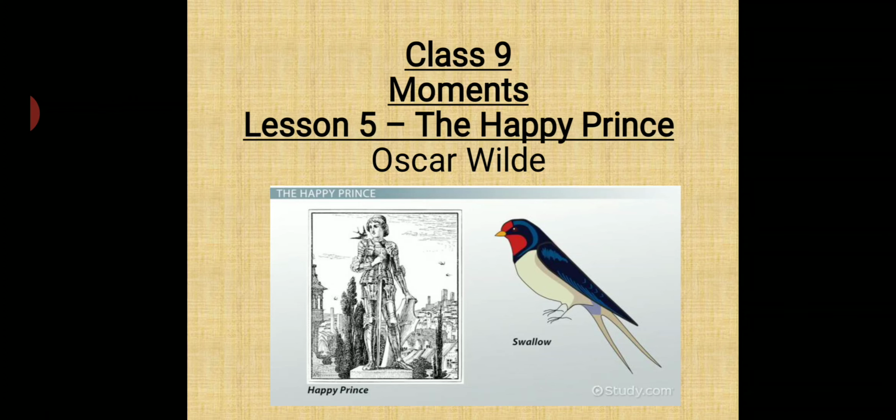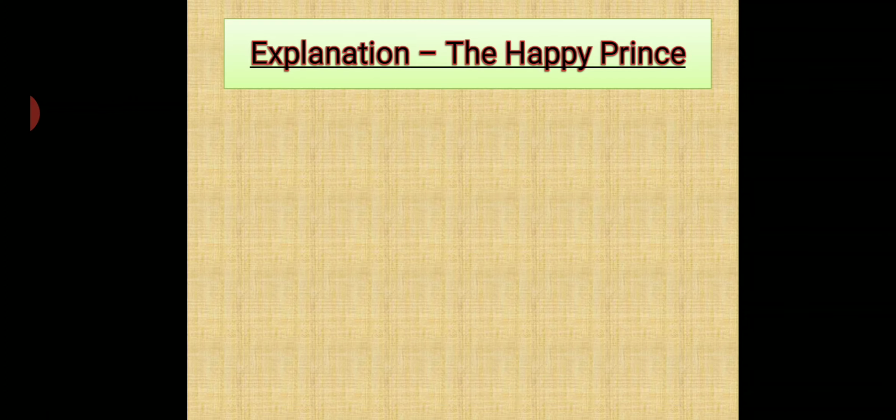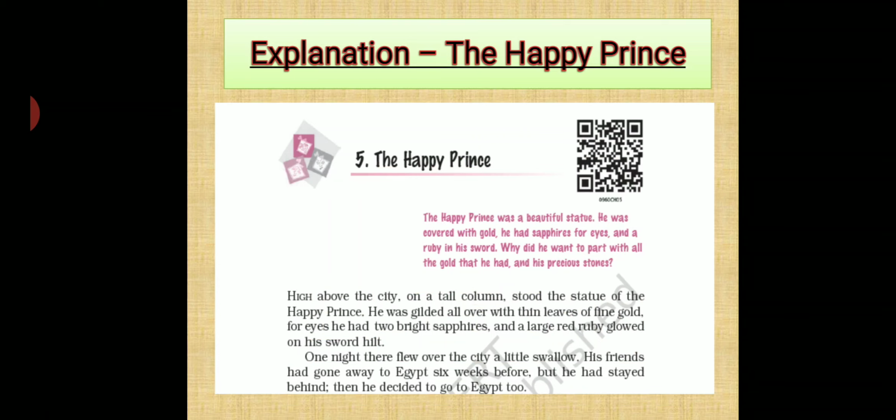Okay, so now coming towards the lesson explanation. So here is your lesson. The Happy Prince was a beautiful statue. He was covered with gold. He had sapphires for eyes and ruby in his sword. Why did he want to part with all the gold that he had and his precious stones?